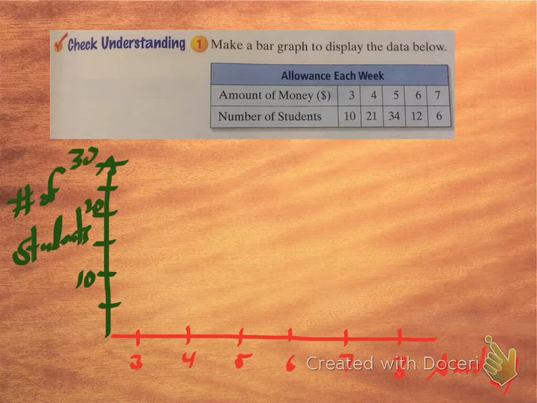All right, so let's make the bars. Here's what I like to do when I do bar graphs. I like to make a little bar, and then I'll just fill in my bars. So let's look at the chart. 10 students made $3. So we're going to put a little bar here at 10, and we're going to draw the bar down to 3. That's all there is to it. Pretty easy, right? Yes. Okay, for 4, there's 21, so we're going to go up to 20, just a little bit higher than 21.